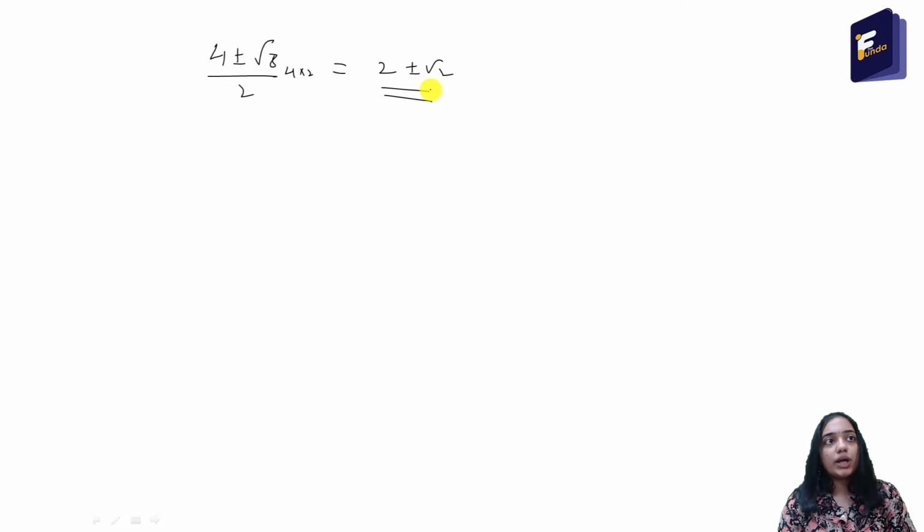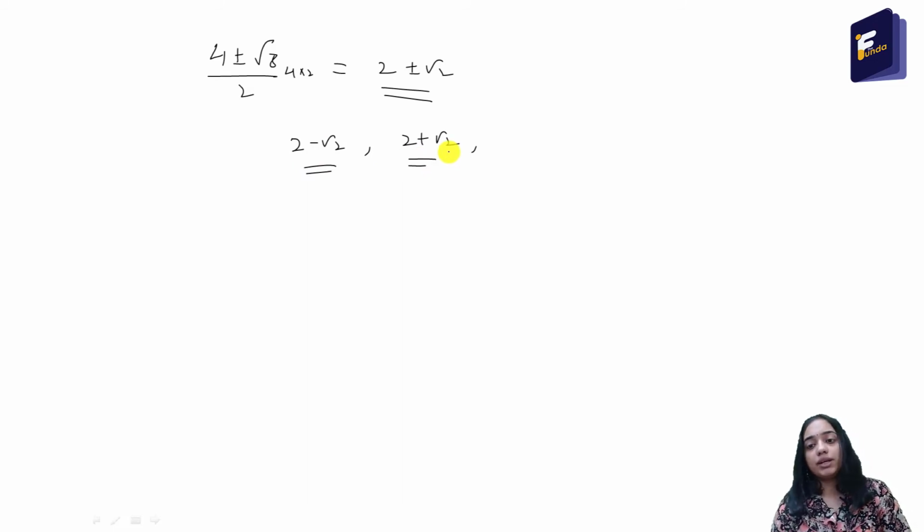So these are two times, one at each. Once it will reach half of the maximum height at 2 plus root 2, and the second time it will reach it at 2 minus root 2. These are the two times at which it will reach half of the maximum height.